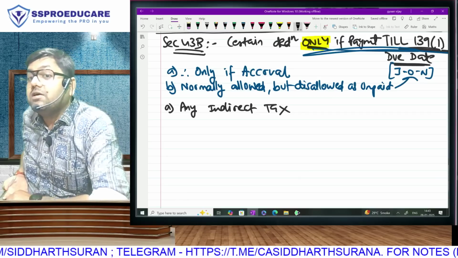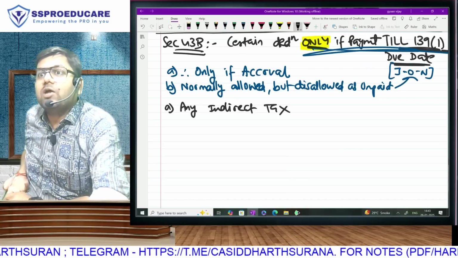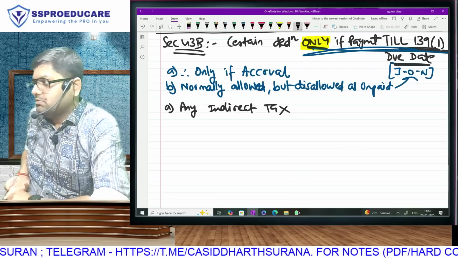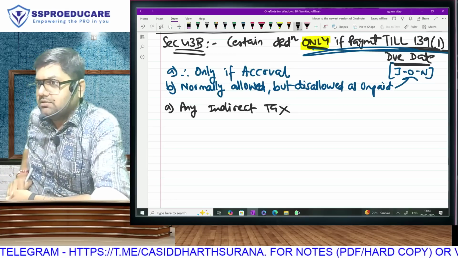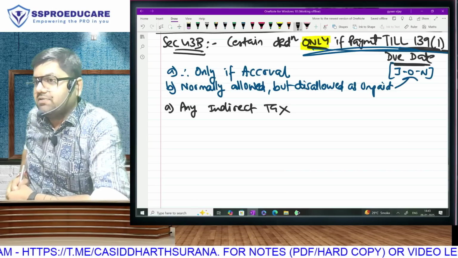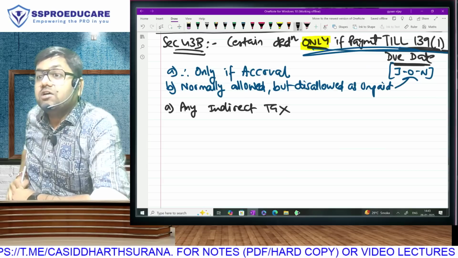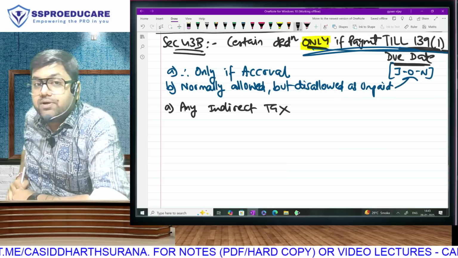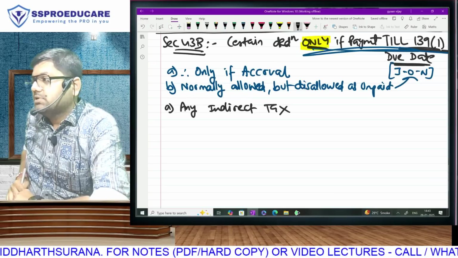If I am a registered dealer, then I will get input tax credit. But if I am not a registered dealer, my cost is 1,12,000. You understand or no? I won't get my input tax credit, my ITC. Yes or no? Indirect taxes, therefore, inflate our cost. Therefore they will be allowed as a deduction. But only if paid. If they are unpaid, disallowed.